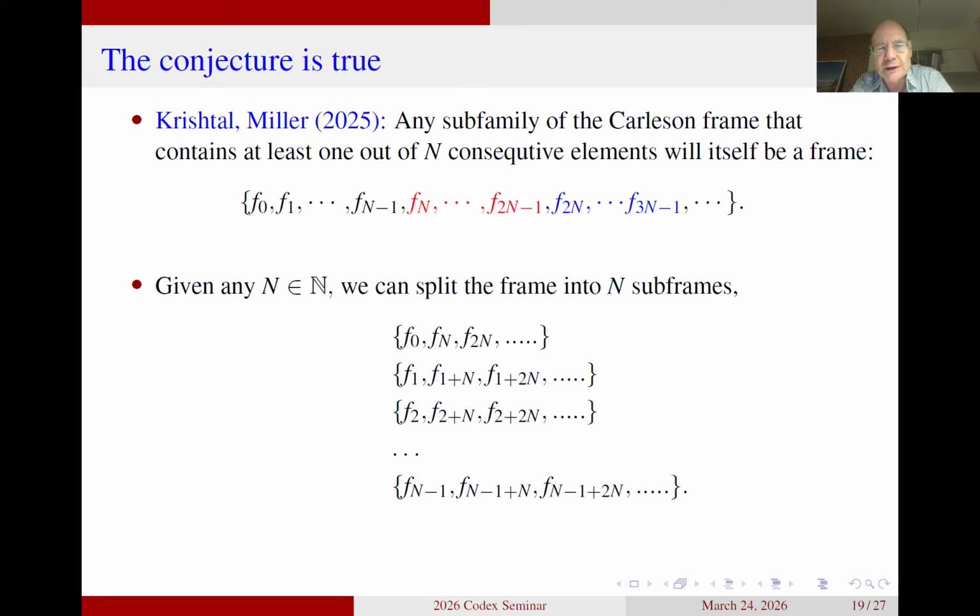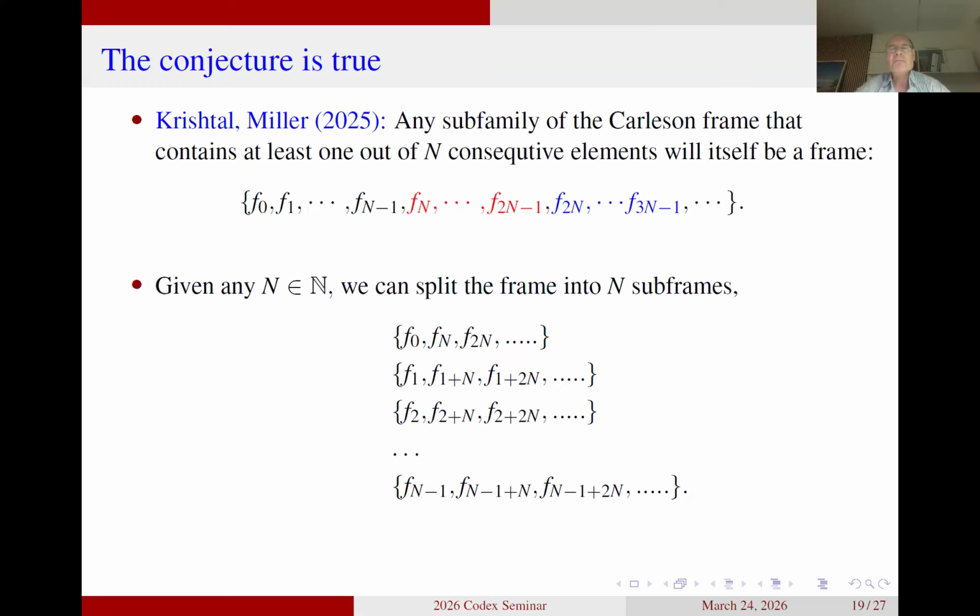The first one is what you see in the first row, F0, F capital N, F2 capital N, and so on. The next one is F1, F1 plus capital N, and so on. So each of these rows of elements you're looking at here, they form frames.